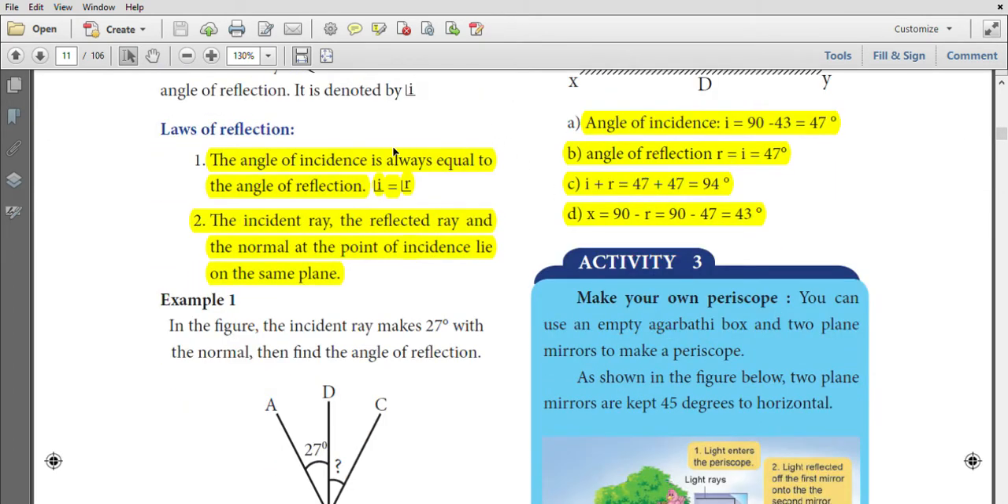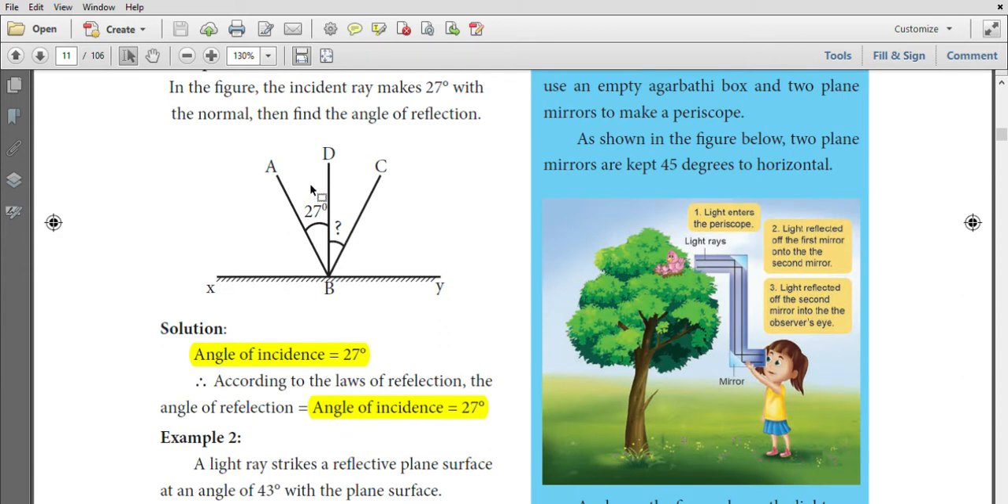Law of reflection: the angle of incidence is always equal to the angle of reflection, I equals R. The incident ray, the reflected ray and the normal at the point of incidence lie in the same plane. In this picture, the angle of reflection is 27 degrees. According to the law of reflection, the angle of reflection equals the angle of incidence. So the angle of reflection is also 27 degrees.